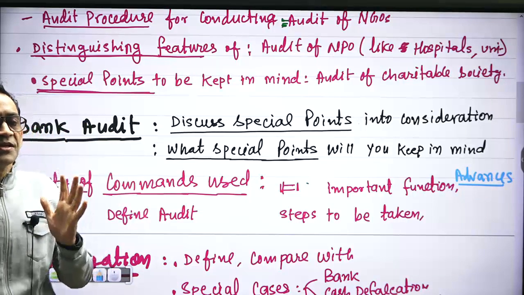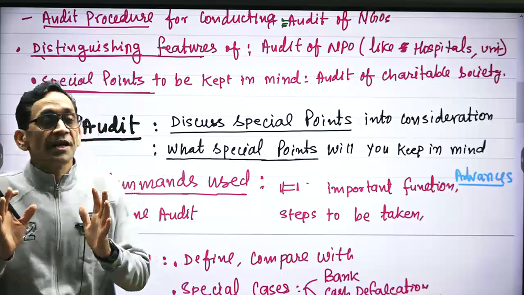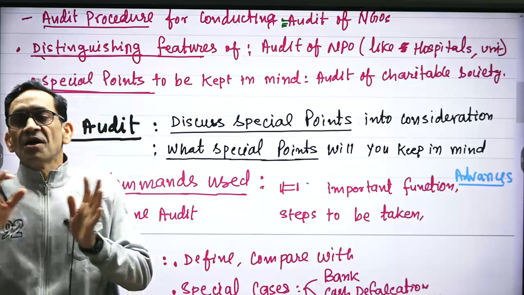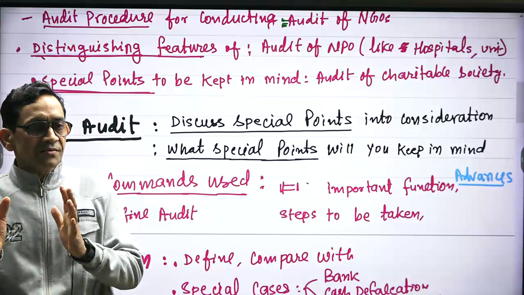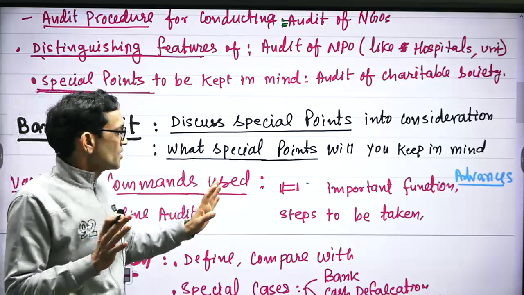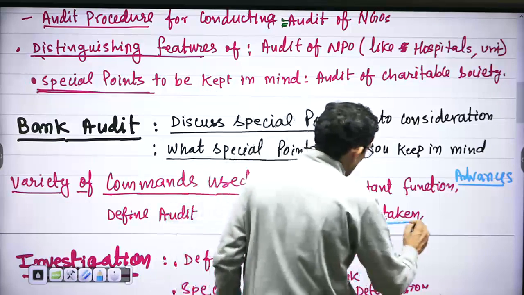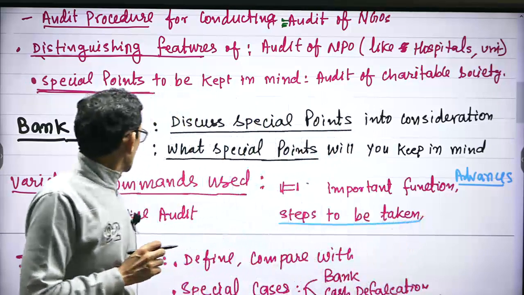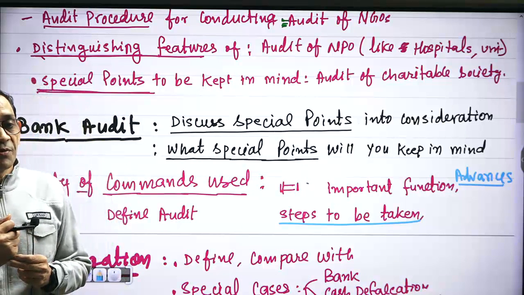So if there is any manipulation with regard to recognition of asset quality, provision and income, completely unfair and untrue financial position may be reflected. Right? So that is very important. And you may be asked steps to be taken for declaring any account as non-performing.